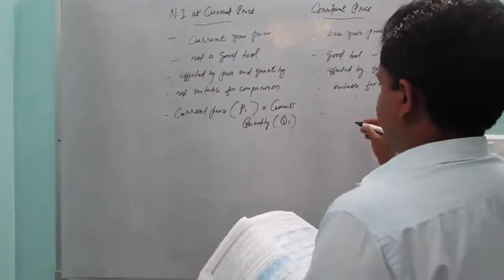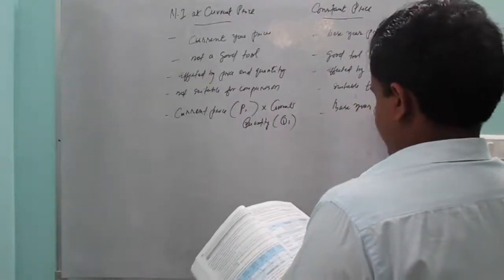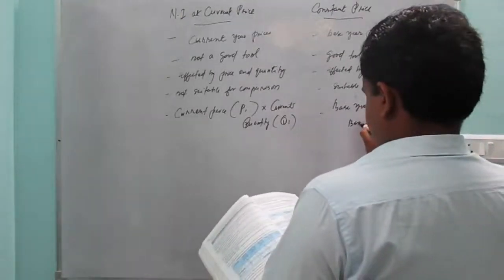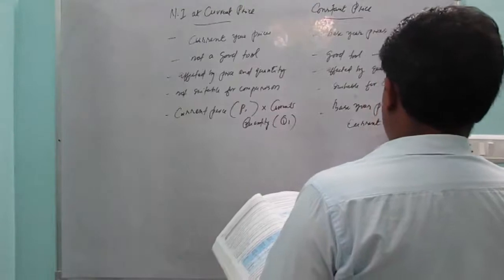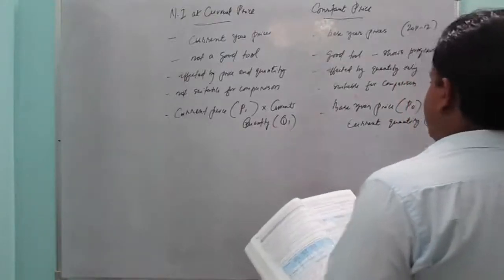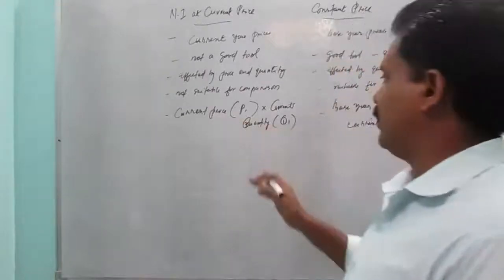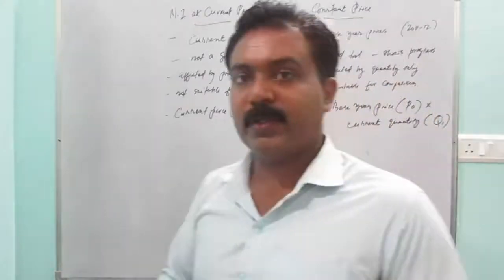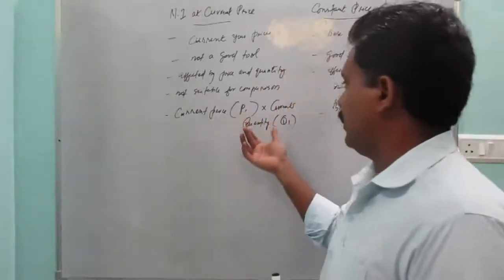And this one: base year price, that is called P0, into current quantity, that is Q1. Here both price and quantity are of this particular year. If we are calculating 2019-20, then 2019-20's price and 2019-20's quantity.